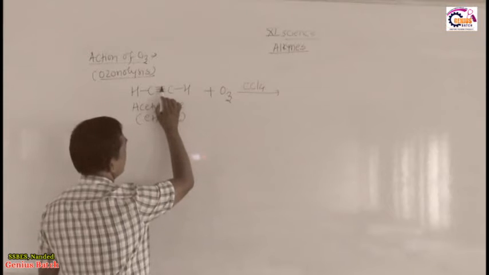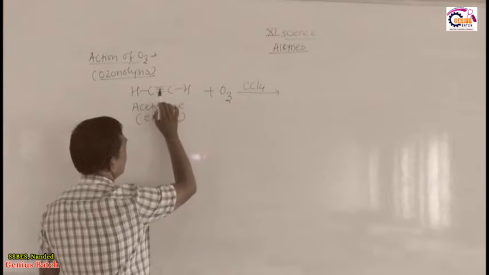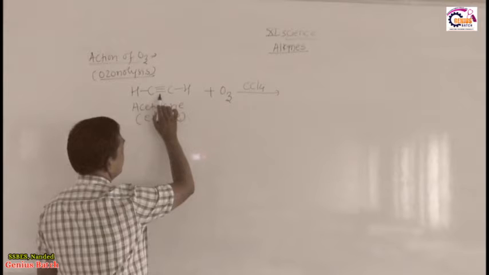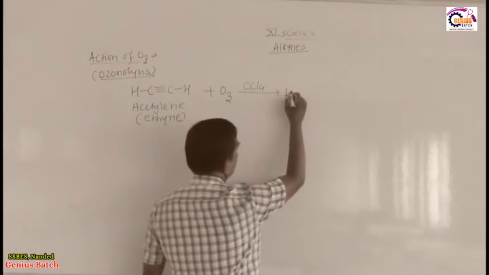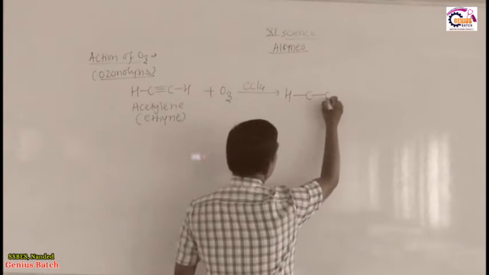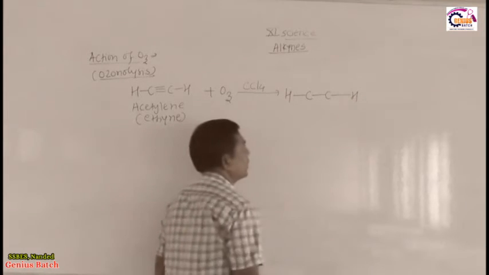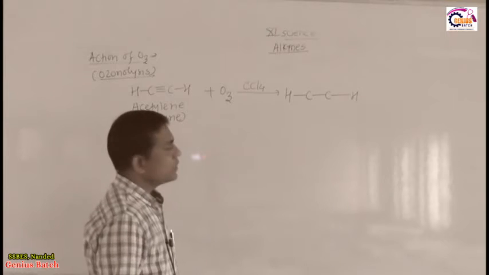Carbon carbon double bond breaks, one bond remains as it is out of 3 bonds, here H C C H, this framework will remain as it is.